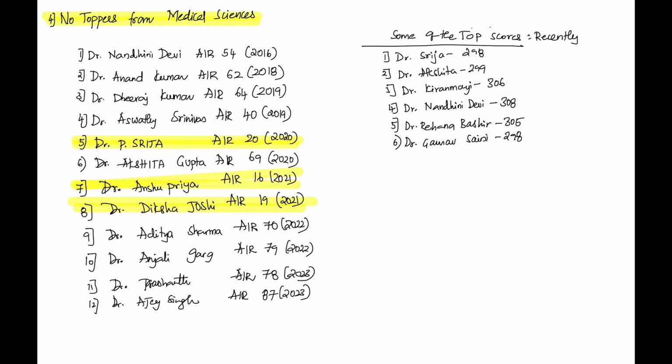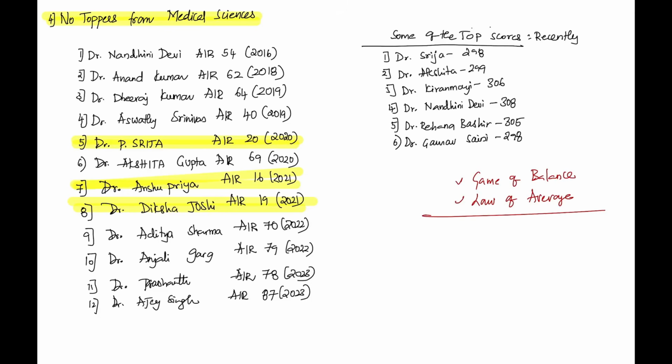Scoring 300 plus is not the sole criteria. This exam is a game of balance. This exam is all about law of average. That means you have to score average or above average in all aspects of UPSC, starting from current affairs, personality test, CSAT, GS subjects, optional, language, everything you have to have an above average. It's not about mastering medicine and not doing well in GS.